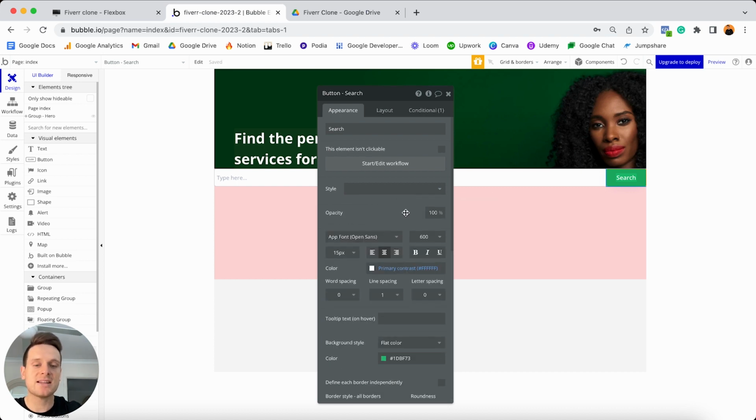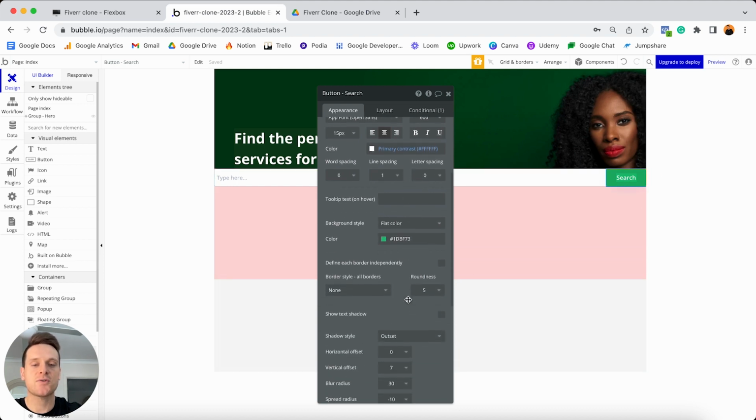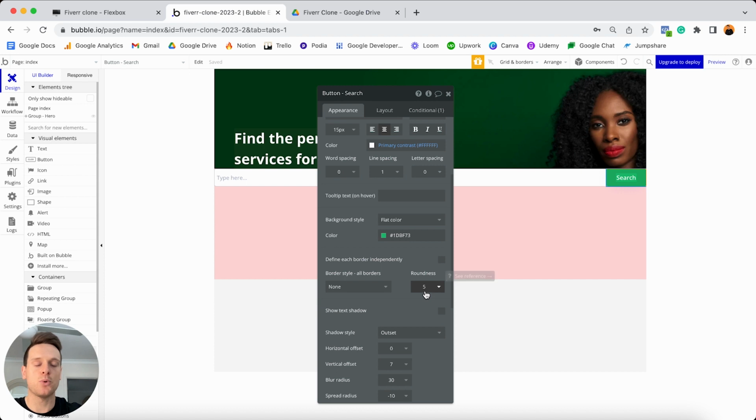And at this point, it's going to keep all of the same default settings of our primary button style. But because I'm just creating a one-off change here that I'm not going to use across my entire primary button style, what I want to do is just make that change directly on this button itself. And that change is, of course, updating the roundness of the borders for this particular button.